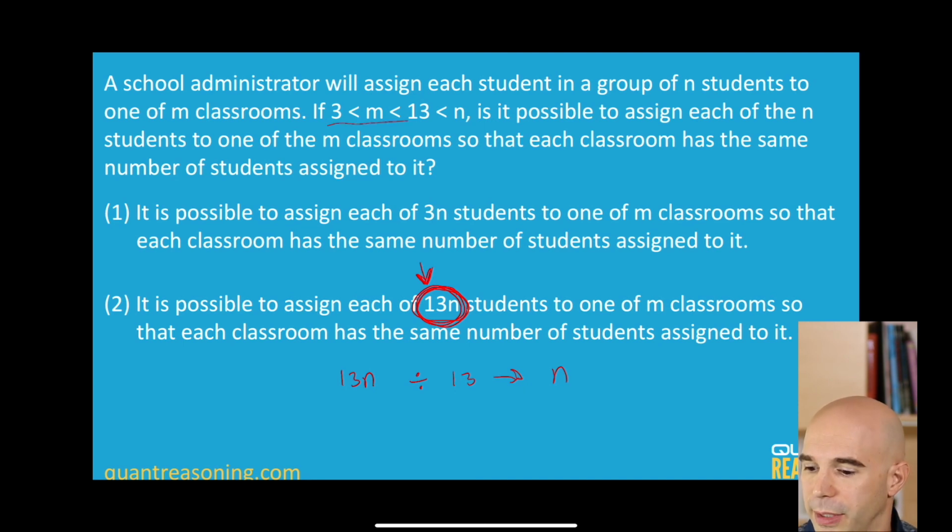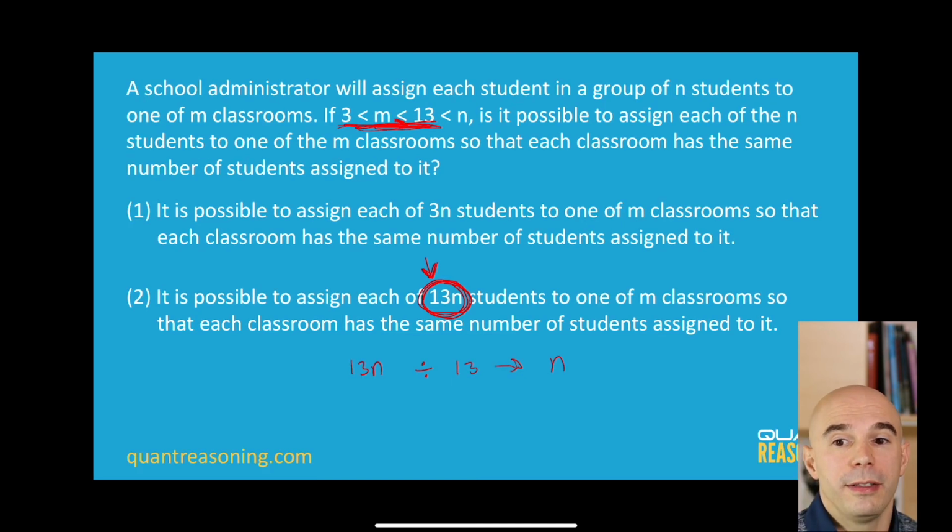And that was given to us, or implied, I should say, here in the free info. But the beauty of understanding divisibility at this level is you don't need to test cases. Typically, how people solve this question is they test a bunch of cases and maybe they get lucky or maybe they get unlucky. But we don't even need to go there if we really understand divisibility at that level of prime boxes.